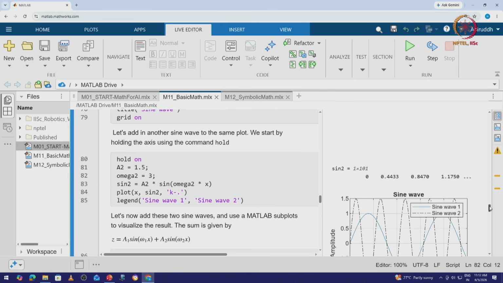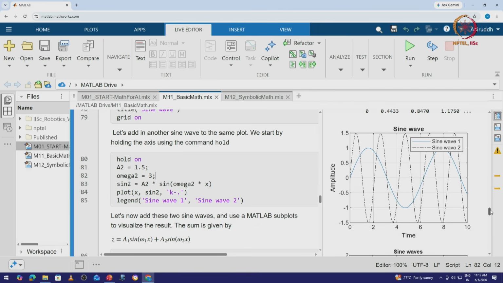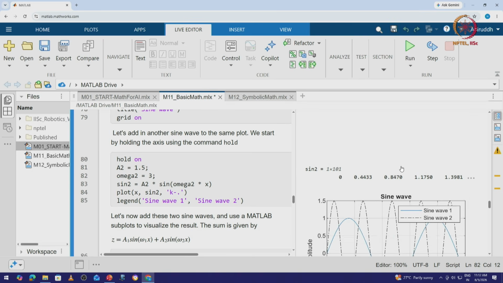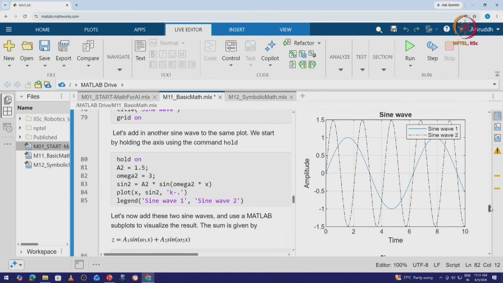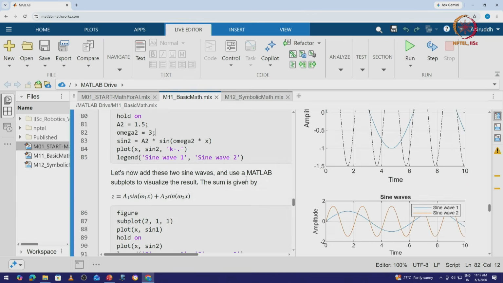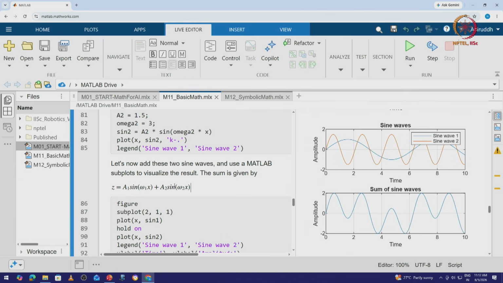Now if we do that, we can see the curve on the right, right? This is a very basic sine curve. We plot two sinusoids, one with a magnitude of 1, the other with a magnitude of 1.5. So we can see a1 is 1, a2 is 1.5, and they operate with different frequencies, right?